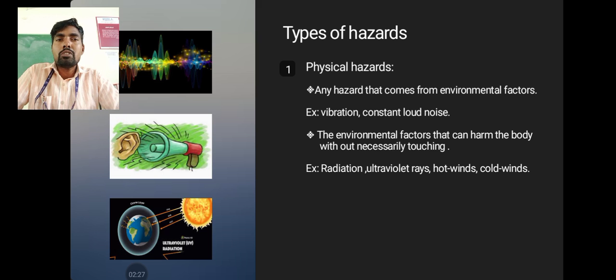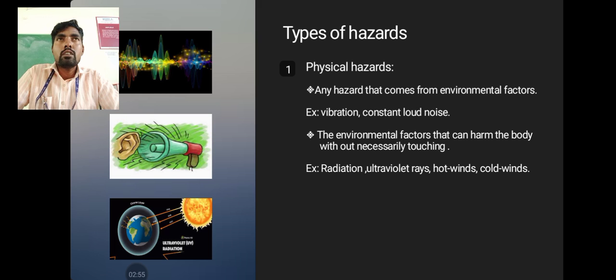First of all, there are different types of hazards. Those are physical hazards, chemical hazards, biological hazards, and psychosocial hazards. Based on the impact and the working area, we classify them into four types: number one physical hazards, chemical hazards, biological hazards, and socio-economical or psychosocial hazards.